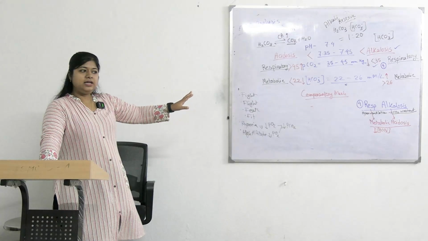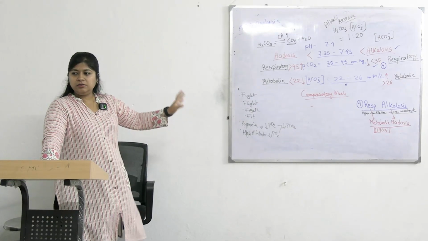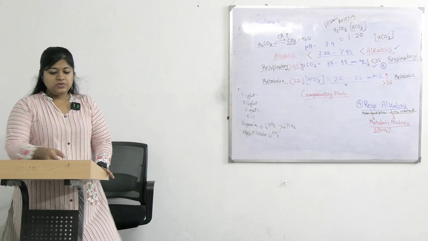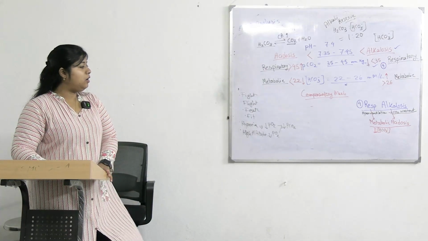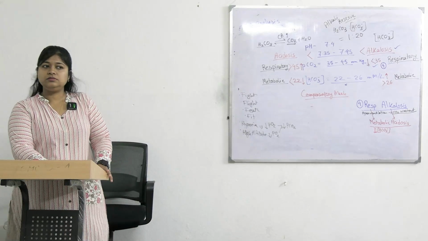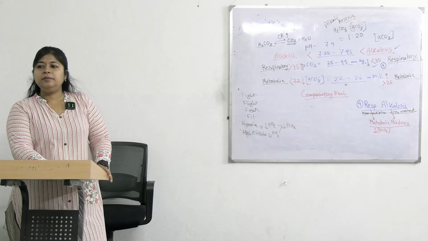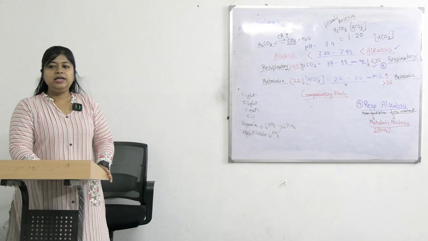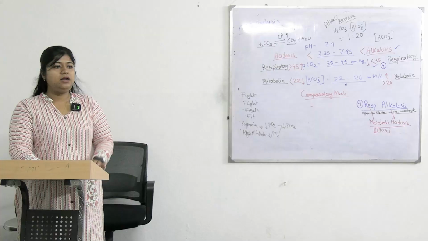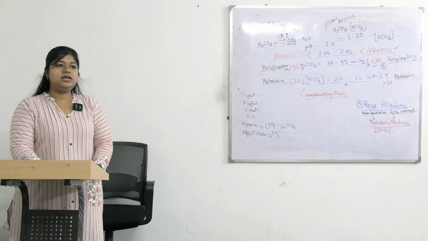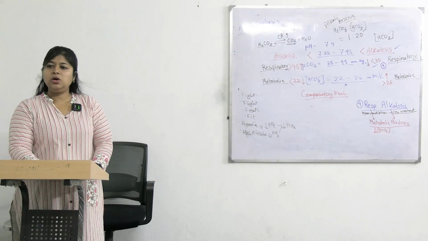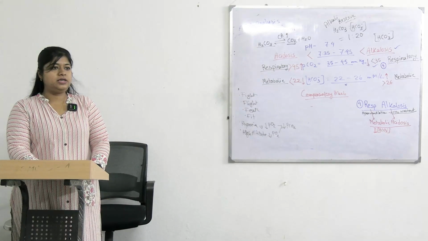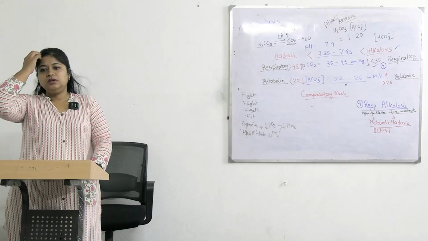Is question number 4 clear? All the questions I have discussed: what are the causes, what is the compensatory mechanism. Okay, another question may also come: how is bicarbonate level reduced? By increasing elimination of bicarbonate in urine. Generally bicarbonates are reabsorbed from urine, but in this case the reabsorption will be slowed down. Okay, it is done.